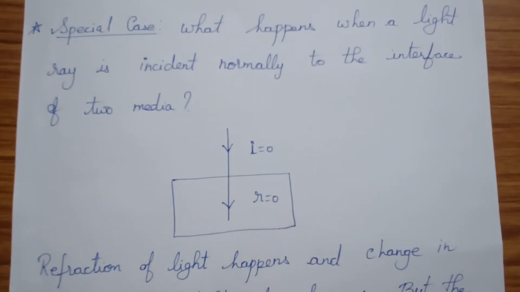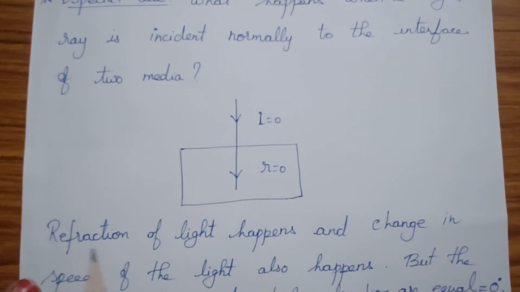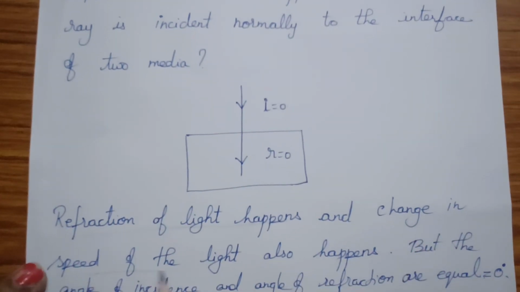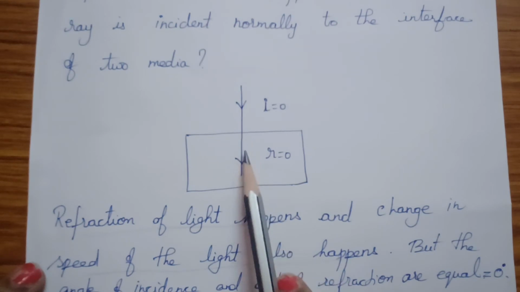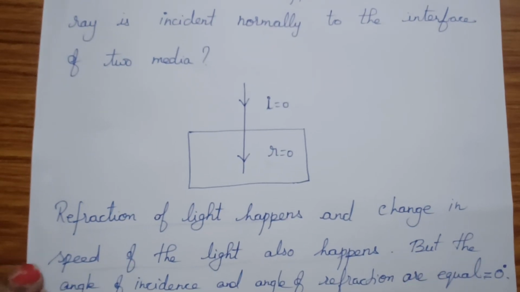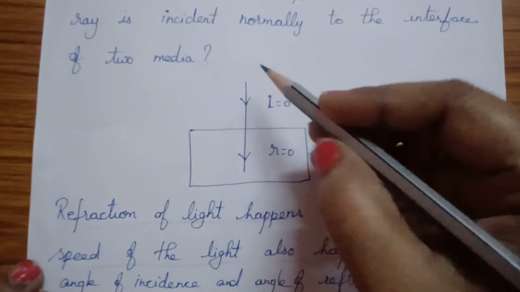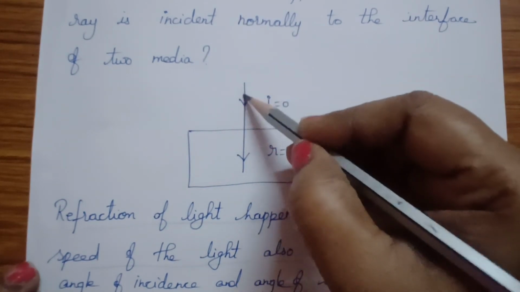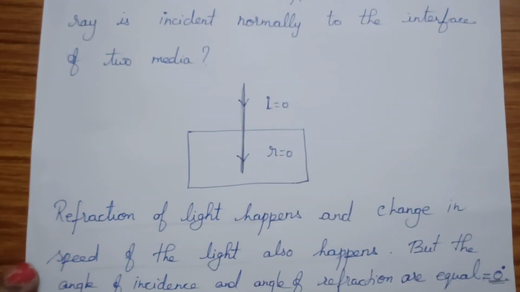But actually, refraction of light is happening there. Refraction of light happens, and a change in the speed of light also happens. When it enters from a rarer to a denser medium, the speed of the light will be reduced, and refraction is also taking place. But the angle of incidence and the angle of refraction are equal to 0, because both lie on the same normal.